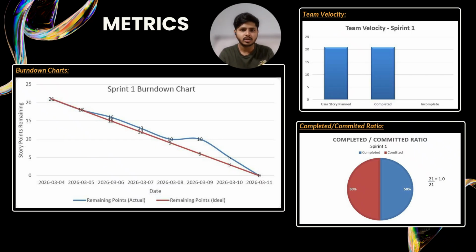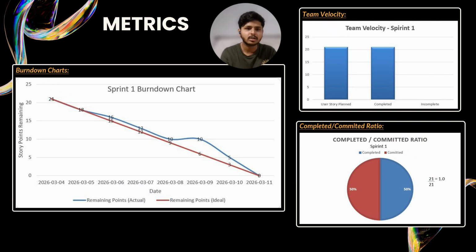Starting with the burn down chart, this shows our progress across the sprint. We began with 21 story points, and you can see a steady decline all the way to 0 by the end of the sprint. The actual progress line stays close to the ideal line, which indicates that our pacing was consistent and we didn't experience major blockers or unexpected delays.